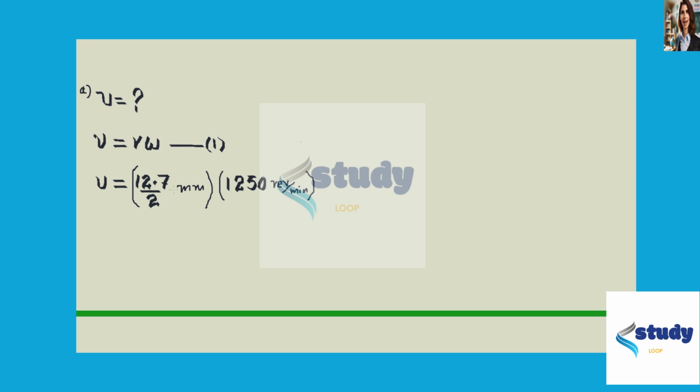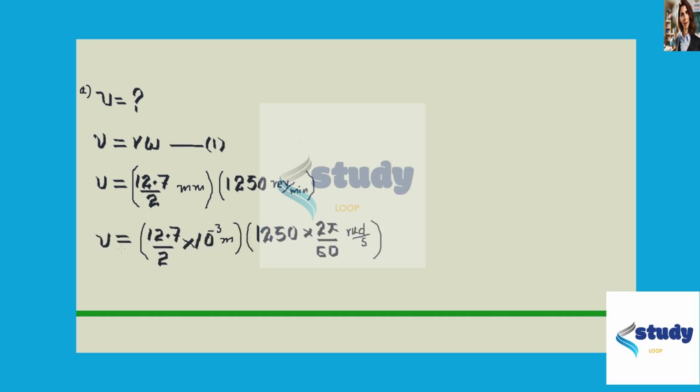Now converting these values given in millimeter into meters and revolutions per minute into radian per second through some conversions, we can write v equals 12.7 divided by 2 multiplied by 10 raised to the power minus 3 meters into 1250 multiplied by 2 pi divided by 60 radians per second. So this will give us v equals 831.2 multiplied by 10 raised to the power minus 3 meter per second.